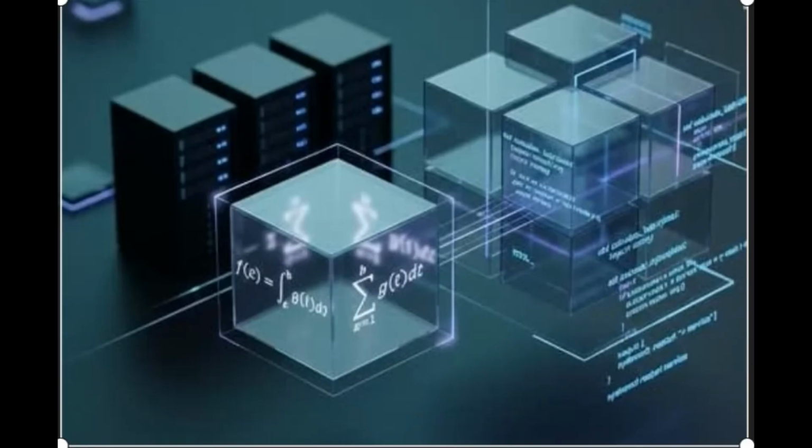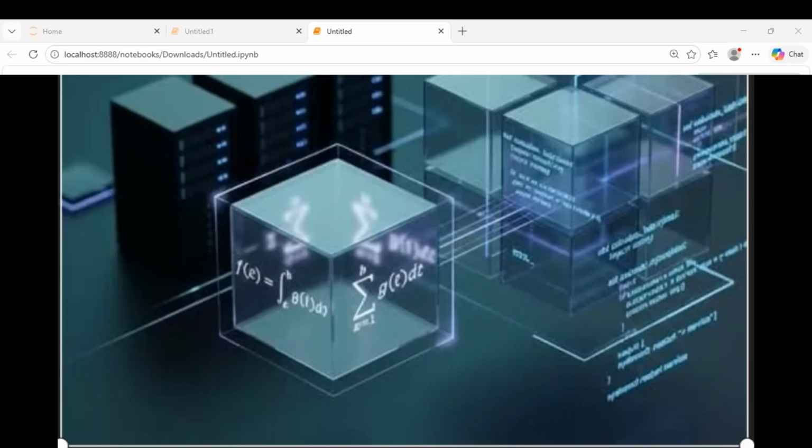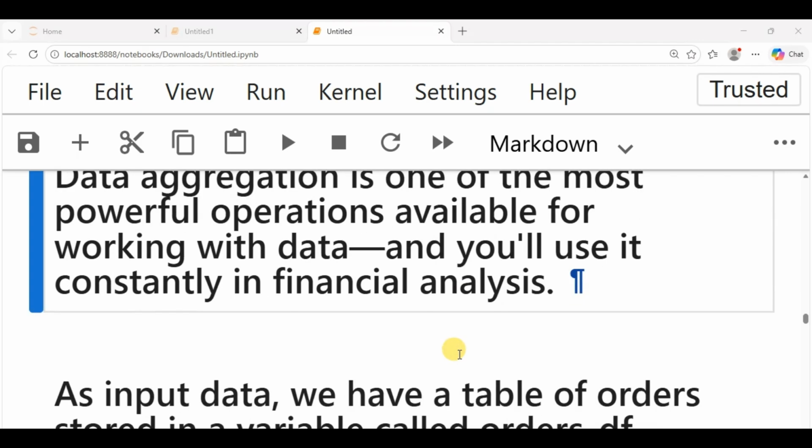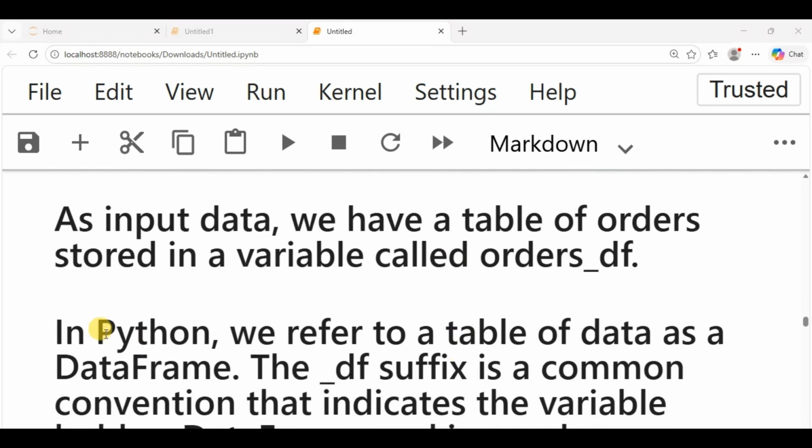Let's look at it in the practical sense. Data aggregation is one of the most powerful operations available for working with data, and you will use it constantly in financial analysis. As input data, we have a table, orders, stored in a variable called order_df.